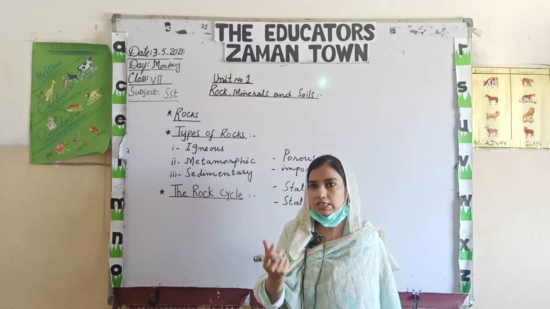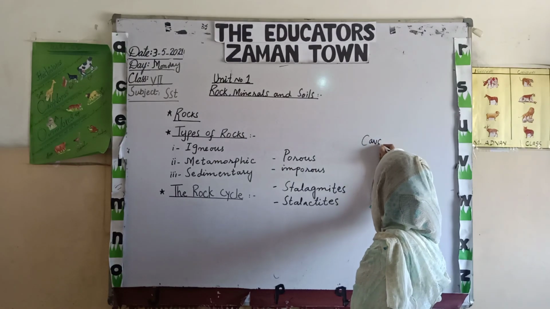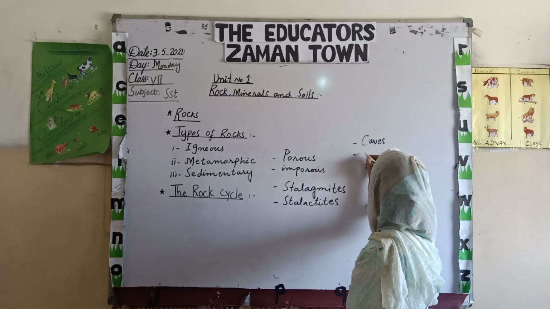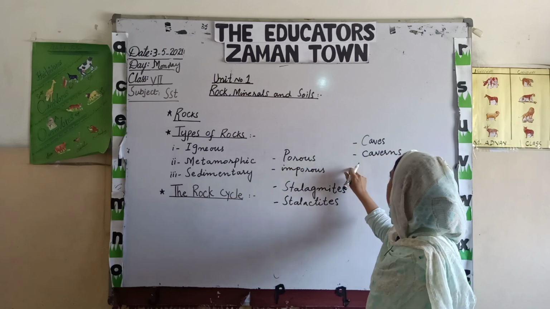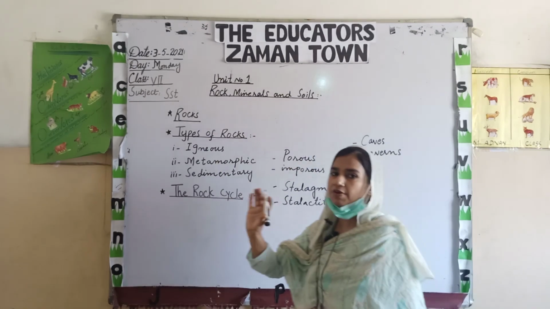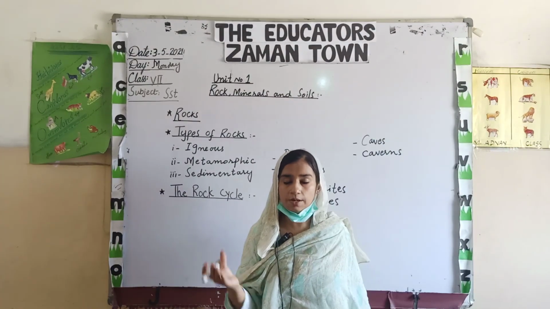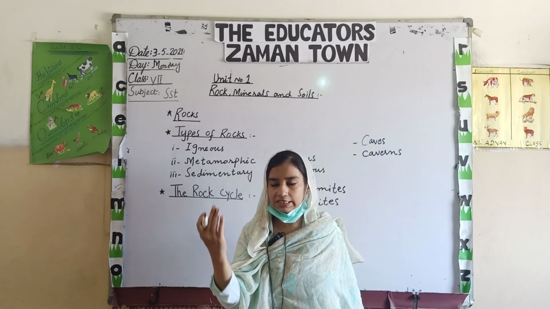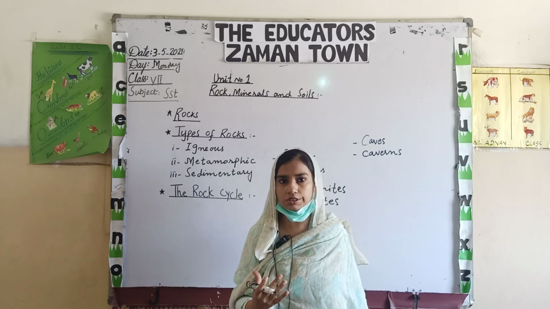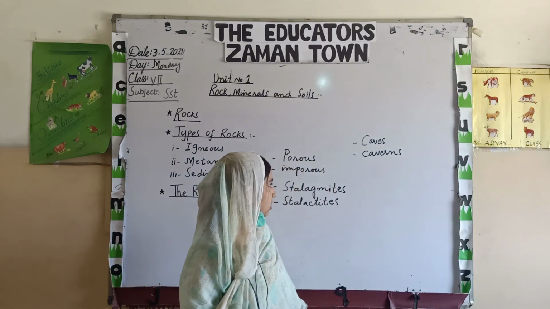These holes appear in the form of caves, and we can also use the term caverns. These caves and caverns are formed when some natural agent acts upon the rocks. So they form large holes on the earth in the form of caves and caverns.